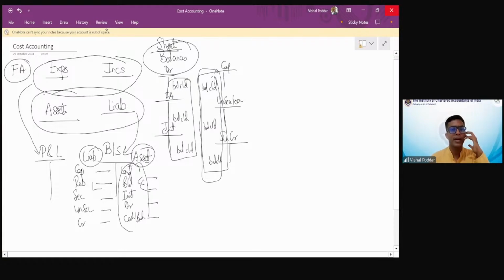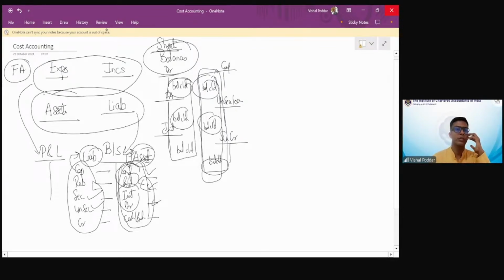So it is not that right side is asset, hence you write this. It is the other way around. You write these, hence this side is asset. You write these, hence this side is liability. And why you write liabilities here? Because the liabilities have balances on this side of the account. Why you write assets here? Because assets have balances on this side of the account.